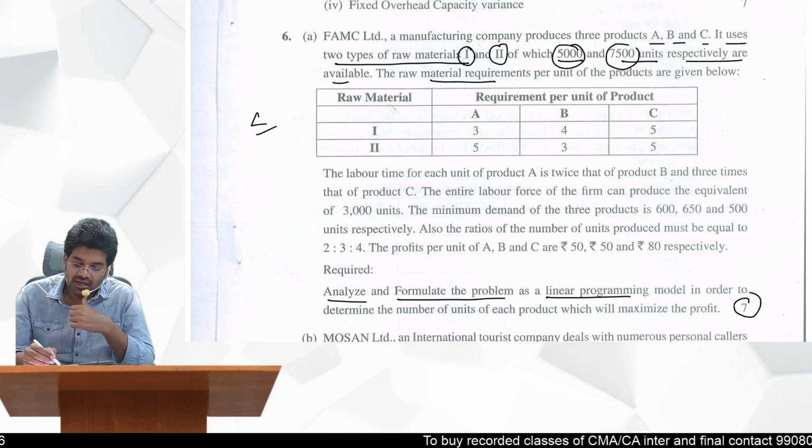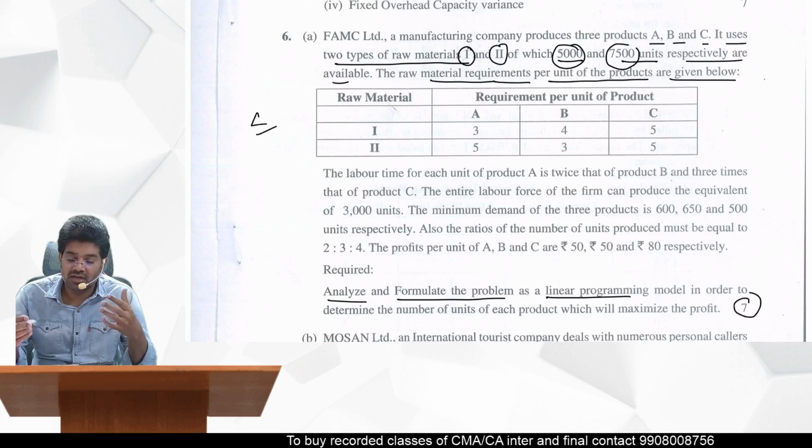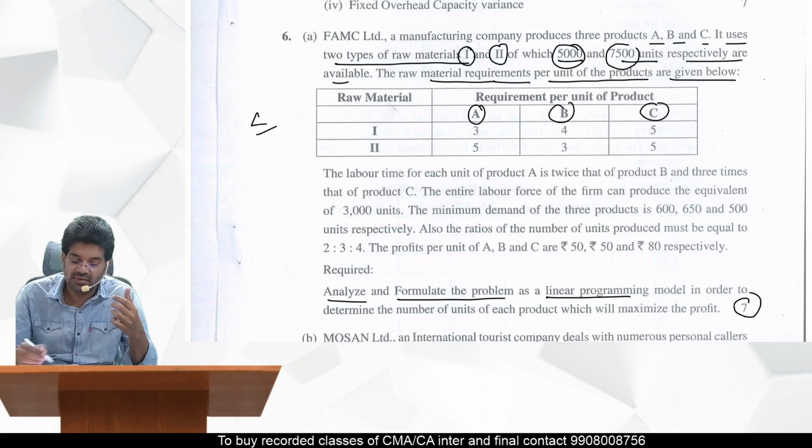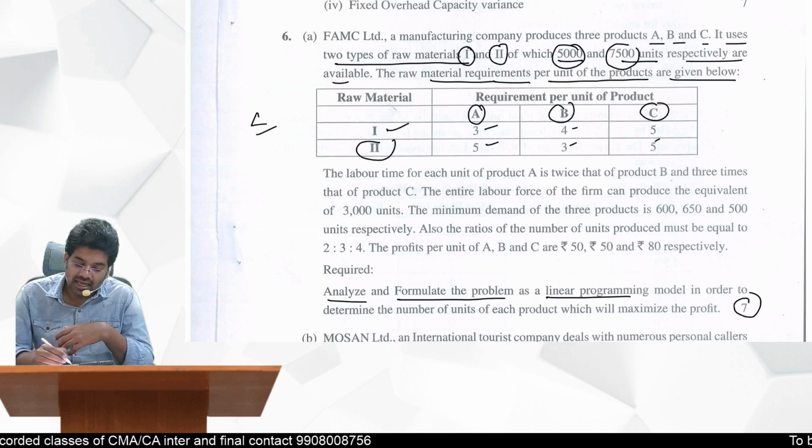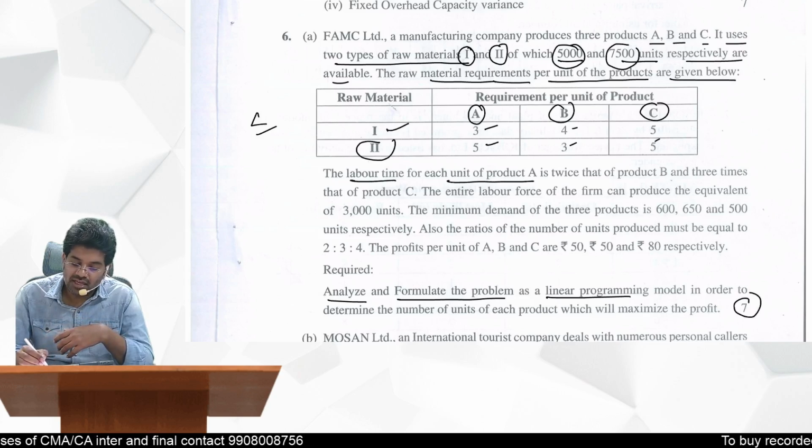The raw material requirements per unit of the products are given below. For each product, A, B, C, they have given how many kgs of type 1 raw material and type 2 raw material are required.